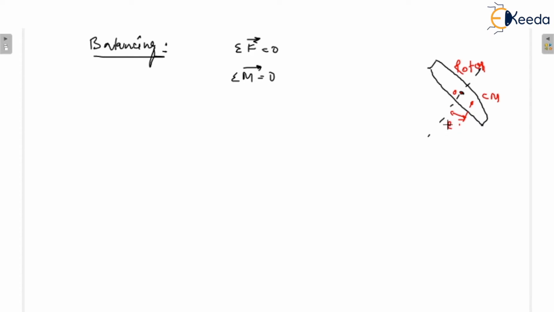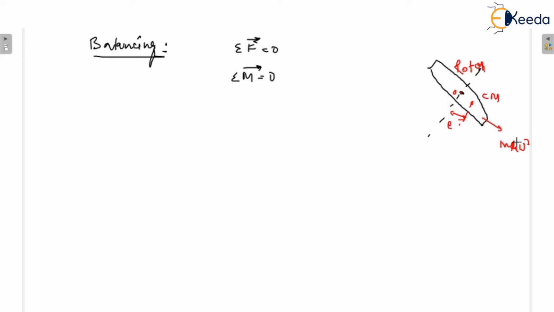If I consider this distance is E, and this is m r omega square, where r is the radius of rotation of the rotor. Here we have drawn the center of mass with an offset from the center of rotation, just because we cannot design any mechanical part perfectly. So there will be an error, and that's why the center of mass will be offset from the center of rotation.